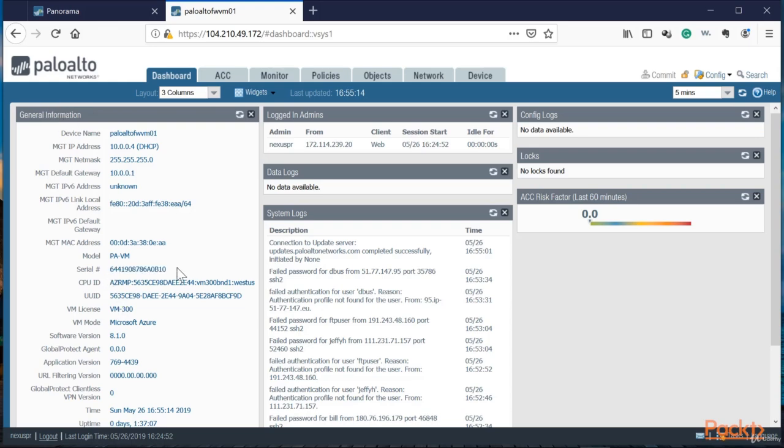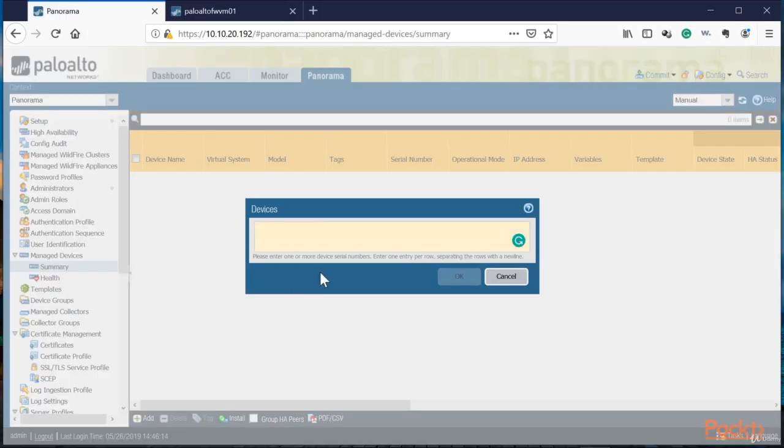We can grab the serial number and then you just copy it. Let's go ahead and copy it real quick and click here. You go and paste. And once you press OK, we should have the device added. As long as the unit is able to talk outside and it can reach those firewalls, we should be good to go.